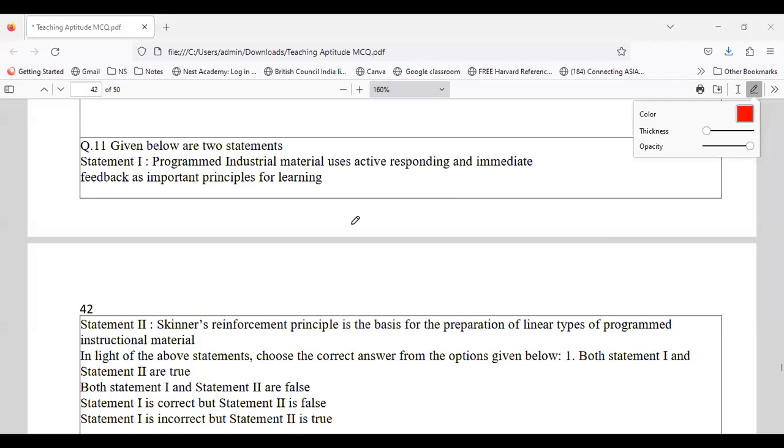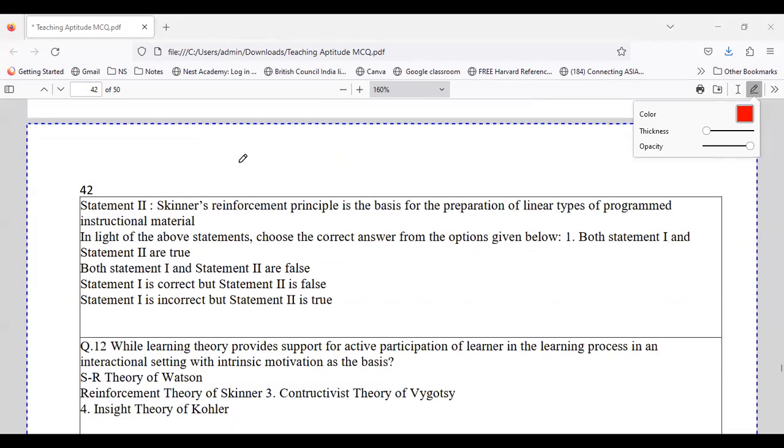Whereas statement 2 talks about Skinner's reinforcement principle being the basis for the preparation of linear type of programmed instruction.